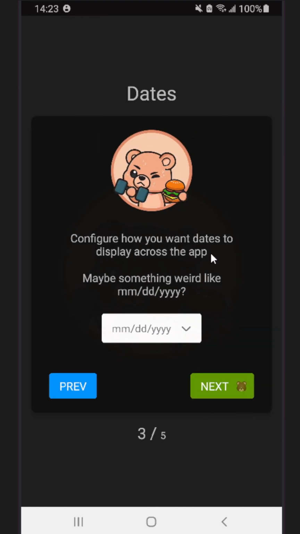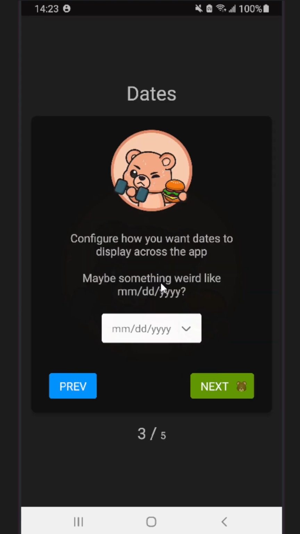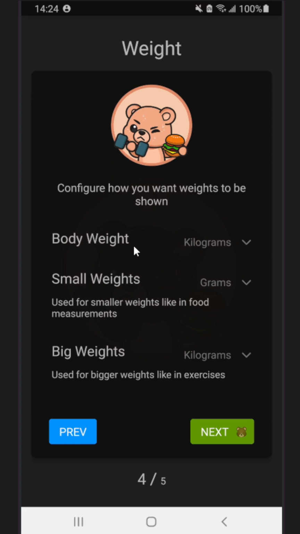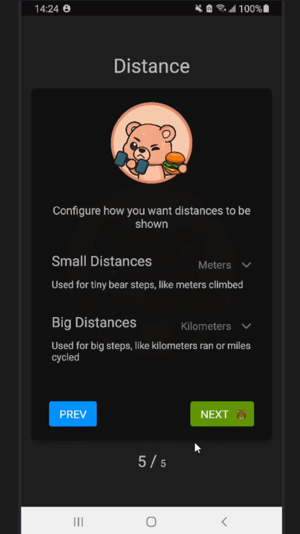Next, you've got how you want dates to be displayed. So do you want them displayed as DDMMYYYY, MMDDYYYY, etc. And that will just confirm how you want that displayed. Then how you want body weight, small weights and big weights to be displayed. Do you want it in kilograms, pounds, stone, bears? Same with small weights: grams, milligrams, ounces, teddy bears. Same for distance. So again, do you want it in meters, inches, foot, centimeters, or kilometers and miles?